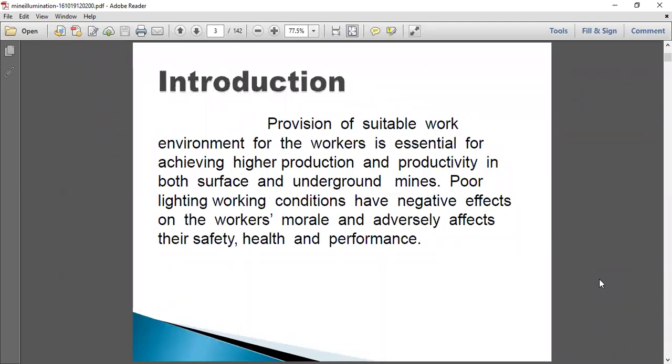The main provision of illumination is to provide a sufficient amount of light for a suitable work environment for workers in underground mines, for achieving higher production and productivity in both surface and underground mines. And poor work lighting conditions have negative effects on workers' morale and adversely affect their safety, health, and performance.